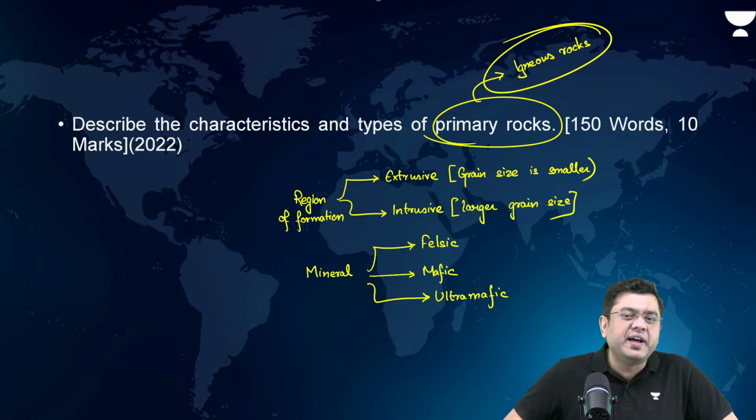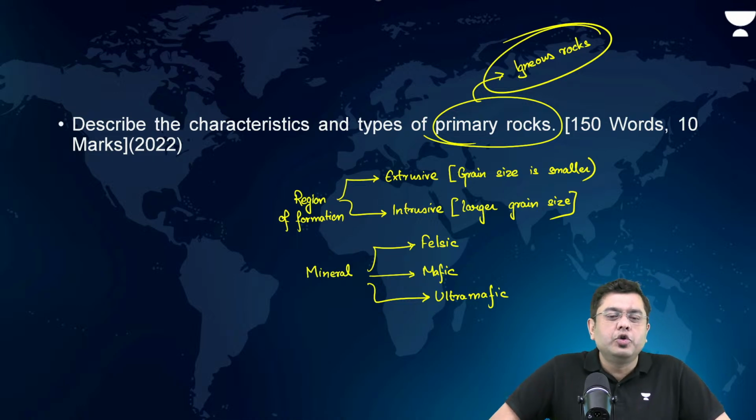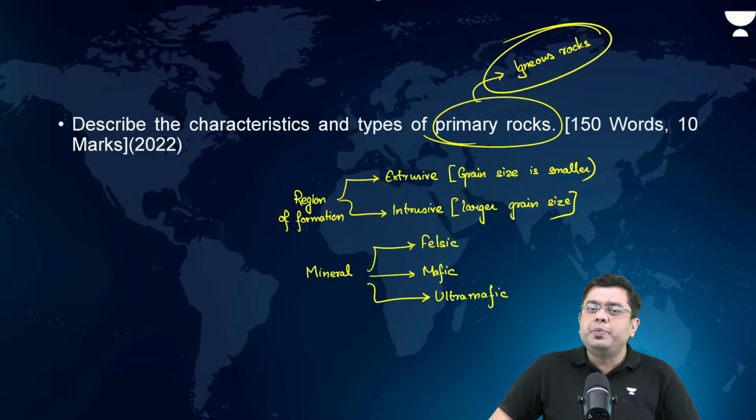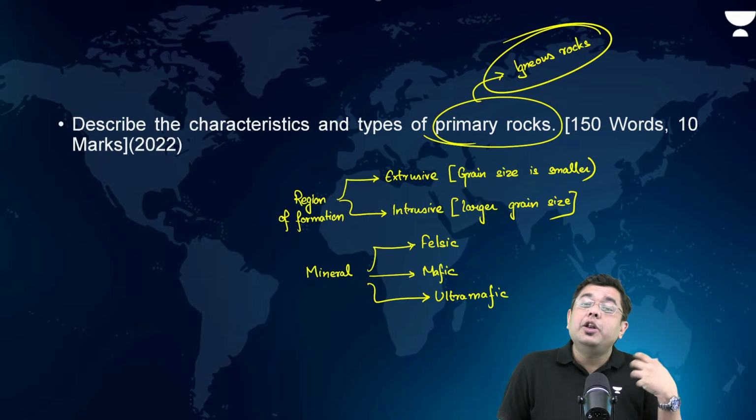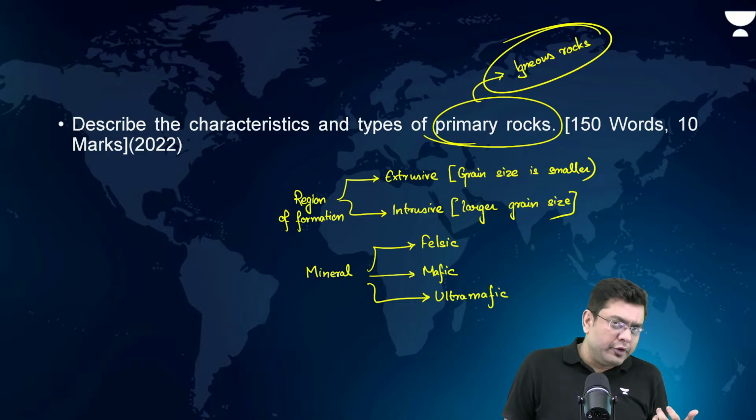How do you conclude this answer? What do you write in the conclusion of this answer? If I can have some of the inputs from any of you. In these kind of questions, metamorphic rocks, sedimentary rocks, or the igneous rock, what do you write in the conclusion? A very technical answer is required. So, in this, the conclusion generally has to be about the economic utility of these kind of rocks.